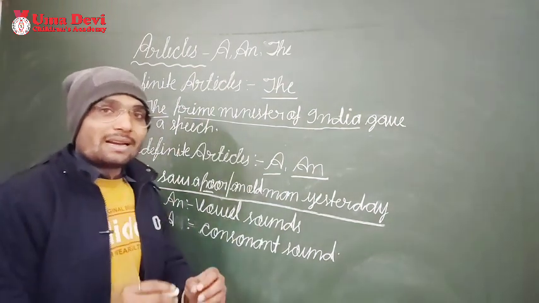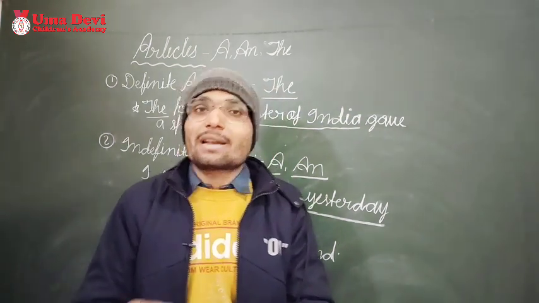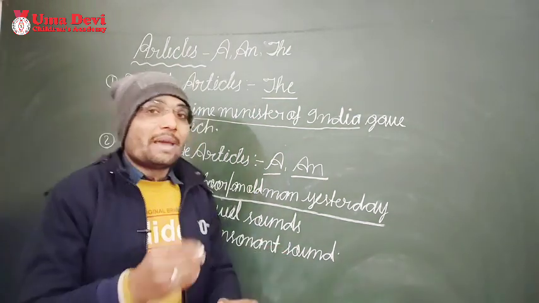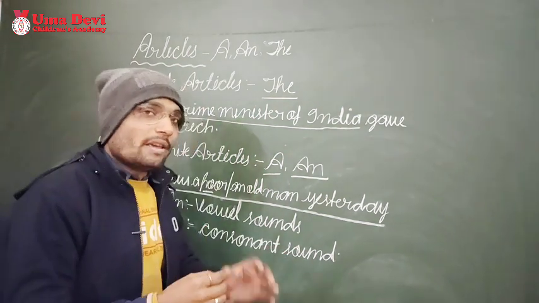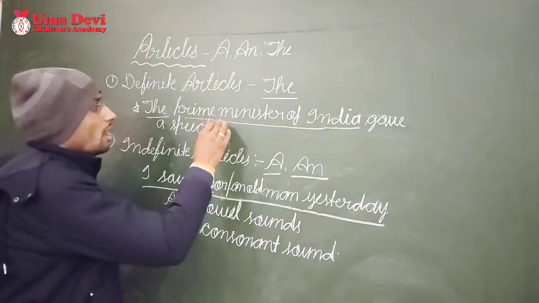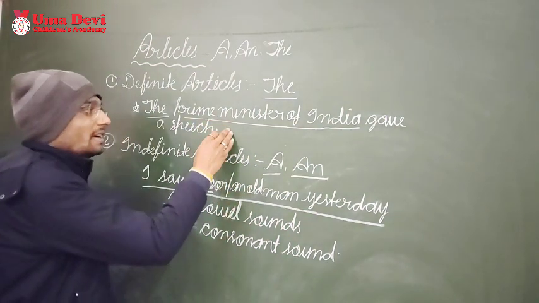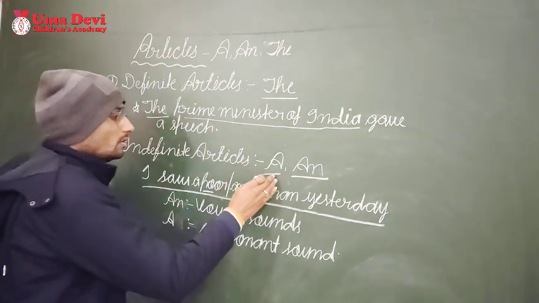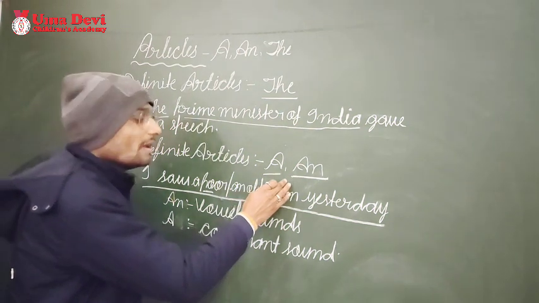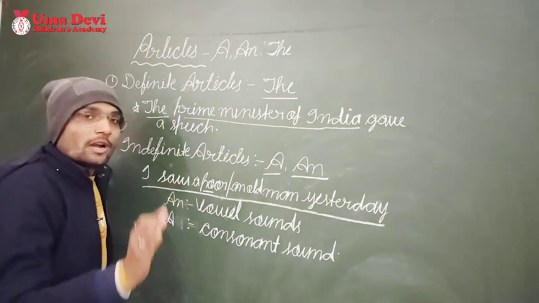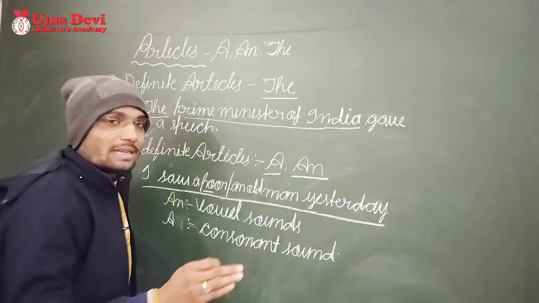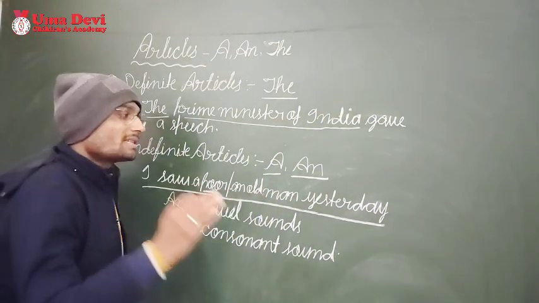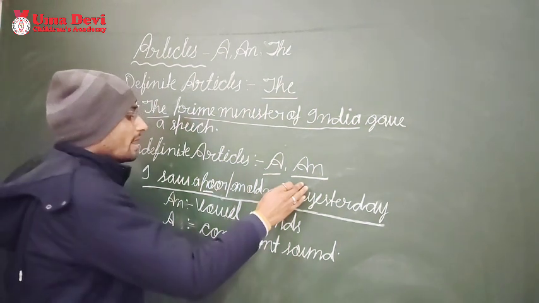Let's summarize once. What are articles? Already we have discussed. Articles are also known as determiners in modern English, and they are used to make things certain or uncertain. If we are showing that a noun is definite, certain, we will use the. If we are showing that the noun is indefinite or uncertain, we will use a and an. Where to use a? When the word's sound starts with a consonant sound. When to use an? When the word's sound starts with a vowel sound. Okay, so I hope it is clear to you.